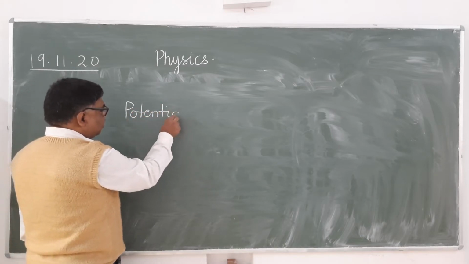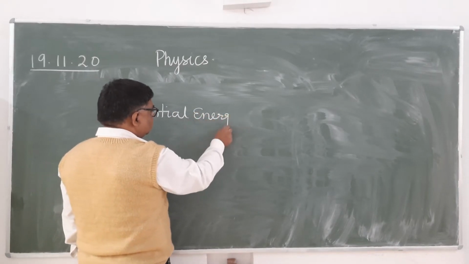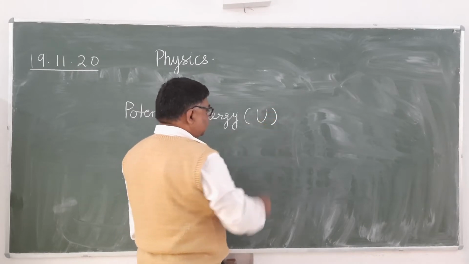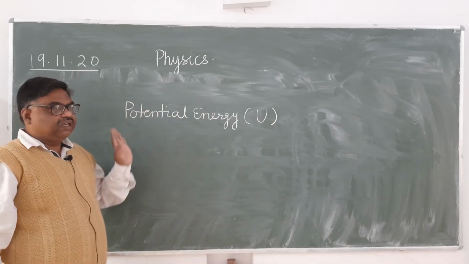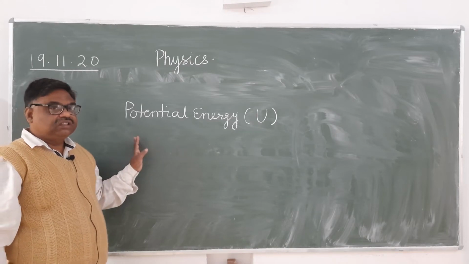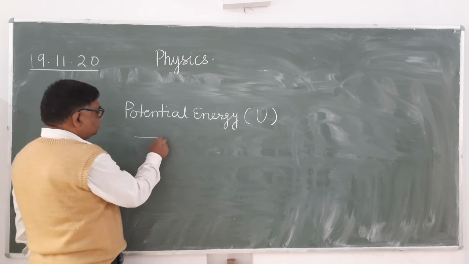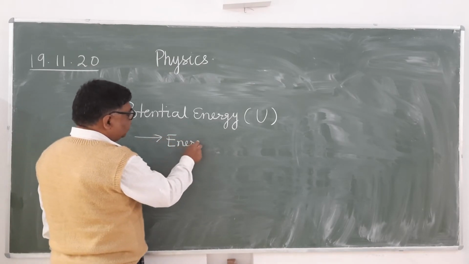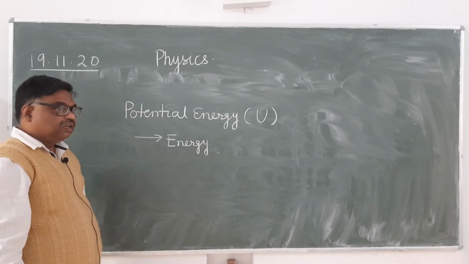What is the symbol of potential energy? It is U, and it is described as the energy possessed by any body because of its special configuration or position. For example, energy possessed by the compressed spring.